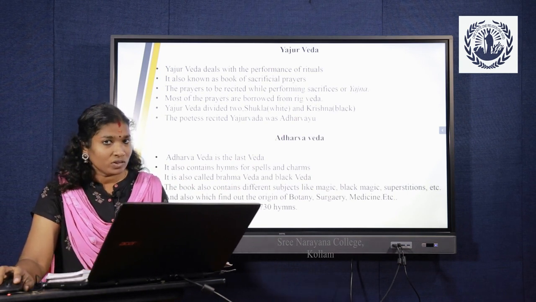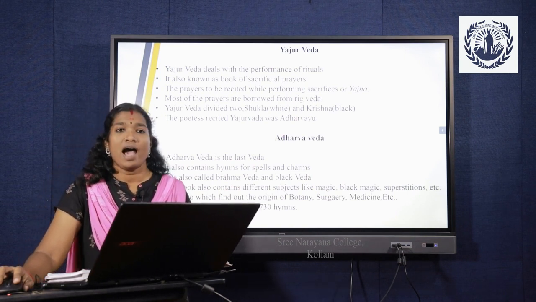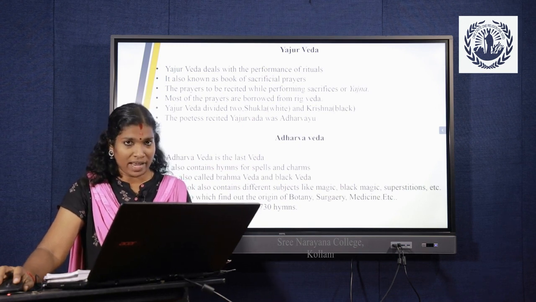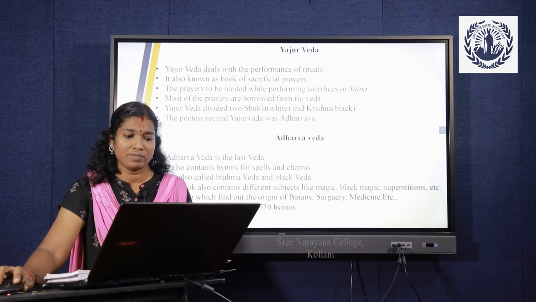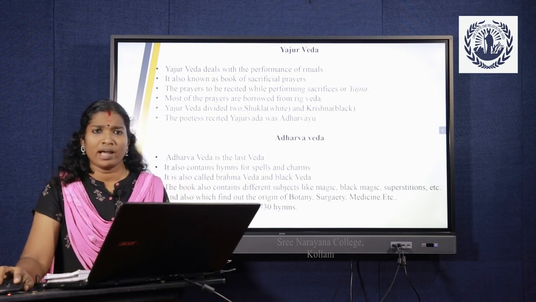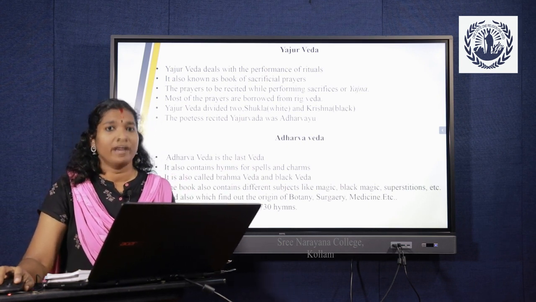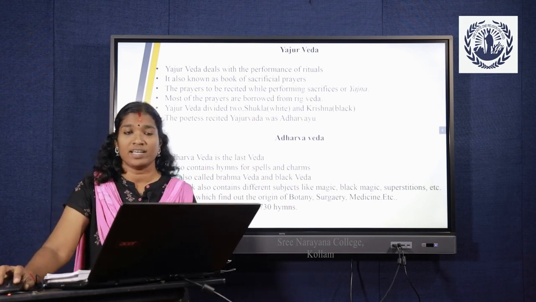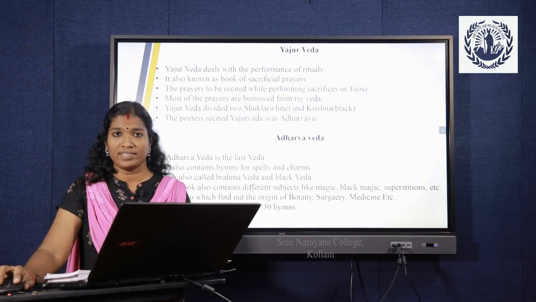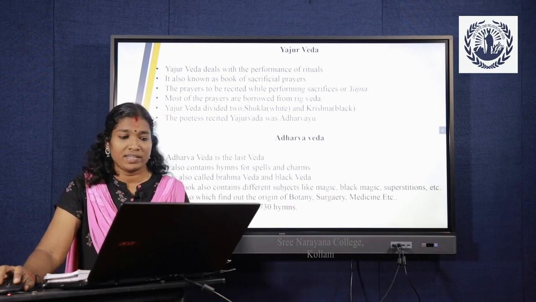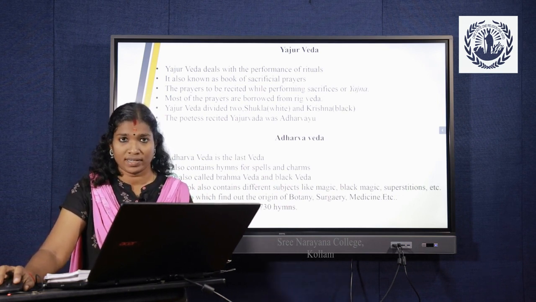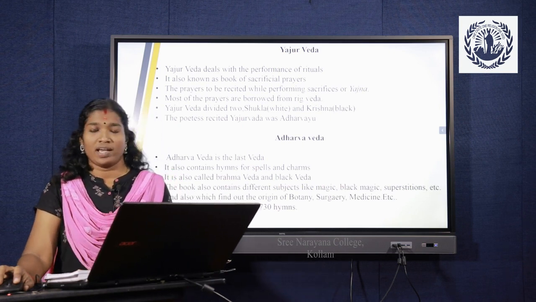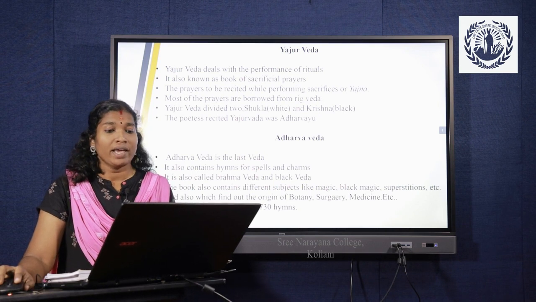Then the 4th Veda is Atharva Veda. Atharva Veda is the last Veda. It contains hymns like magic, spells and charms. It is also called Brahma Veda. The book also contains different subjects like magic, black magic, superstitions, botany, surgery, medicine, etc. It is divided into 20 books and it contains 730 hymns.